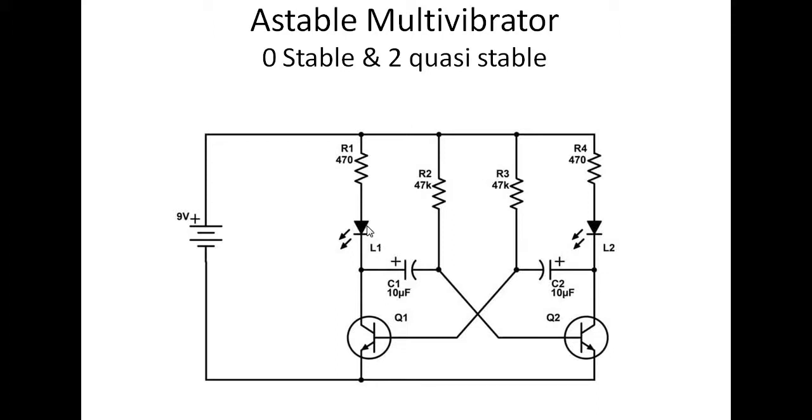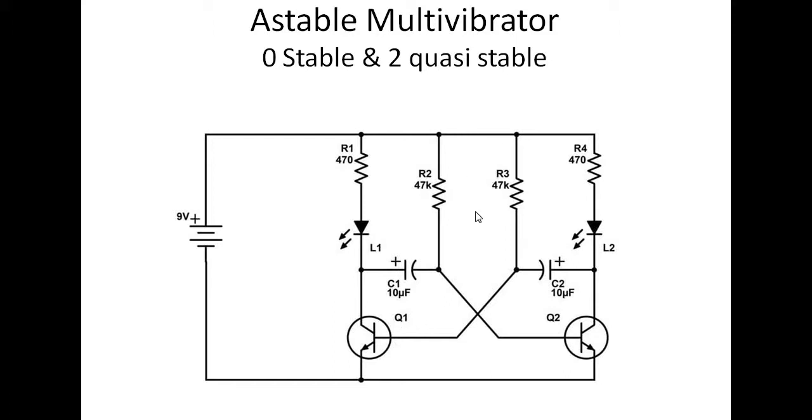The LEDs L1 and L2 indicate the status of Q1 and the status of Q2. If Q2 is on, L2 will glow. If Q1 is on, L1 will glow, right? In this circuit we have enough freedom to pick either Q1 in saturation or Q2 in saturation, but not both at the same time, right? What I'm trying to say is you can assume Q2 is on initially or Q1 is on initially. There is no problem at all.